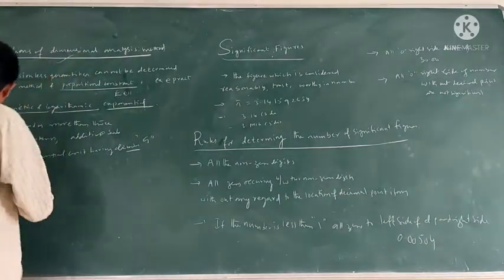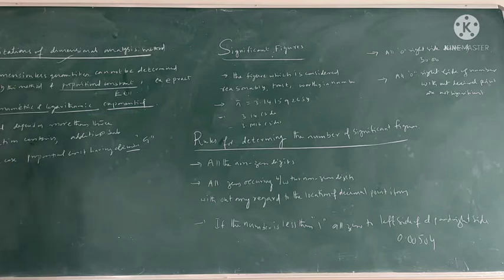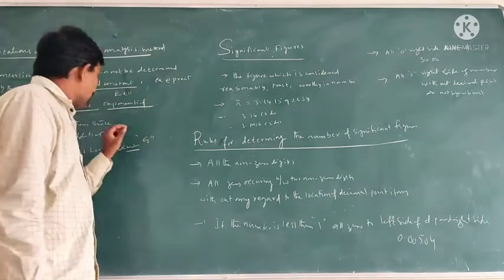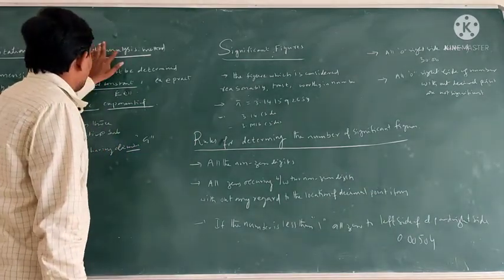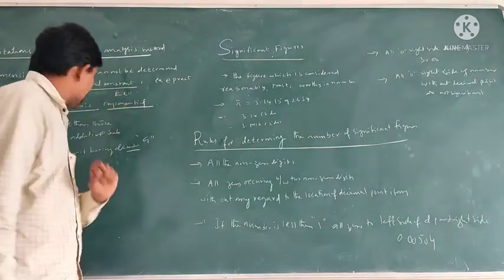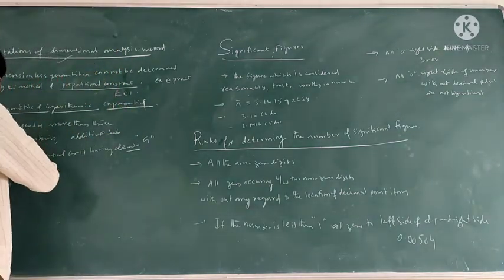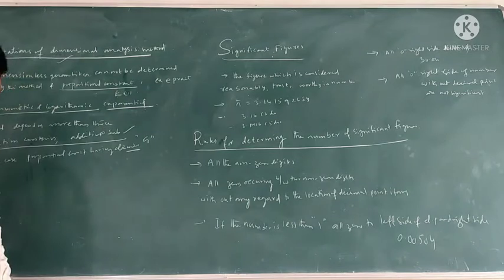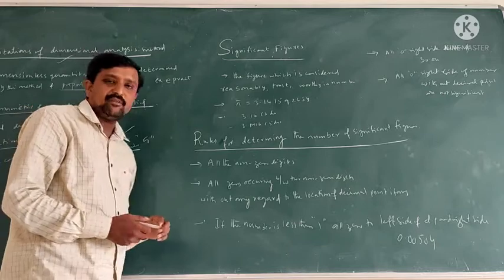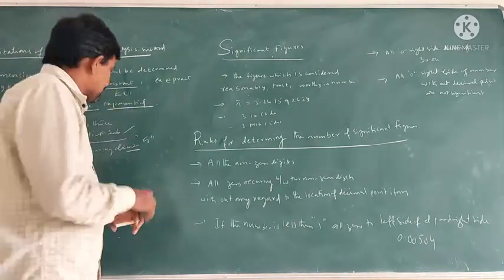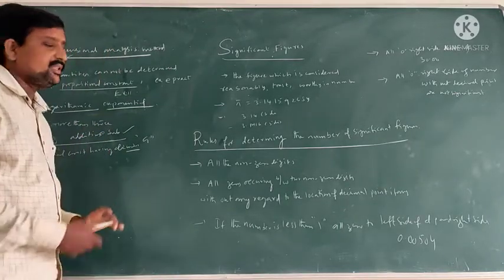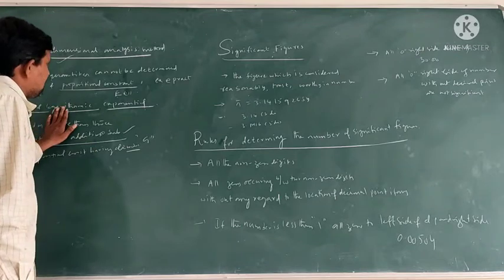Next, if an equation contains addition and subtraction, such types of equations cannot be handled by the dimension analysis method. And the last one is, in some cases the proportional constant also has a dimension formula, and such equations cannot be derived by using the dimensional analysis method. So these are the limitations of the dimension analysis method.